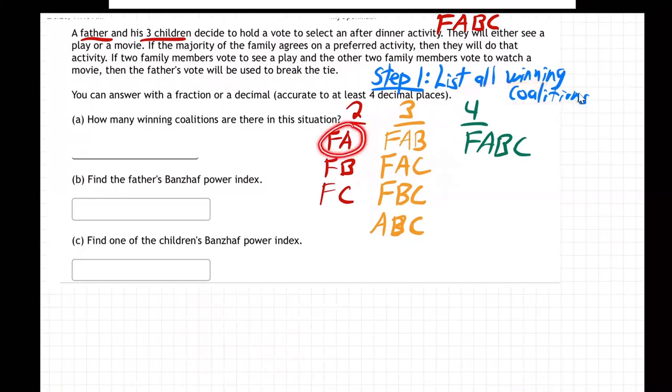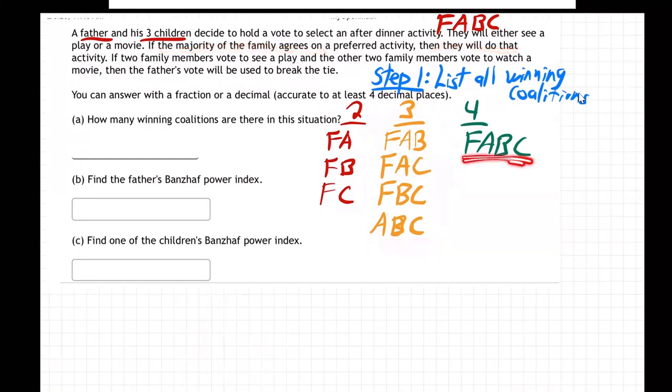Again, to have two people win, you've got to have father. Because in a 2-2 tie, the team with father wins. That's what they said. If it's a tie, then father's vote will be used to break the tie. For three, any three will work. Those are all the teams of three, right? How do we know? We left one at a time out. We left out C, left out B, left out A, and left out father. They're all winners. Even the ABC is a winner because even though father's not on that team, that's still a majority. That's still more than half. That's three people. They said if a majority, they will do the activity.